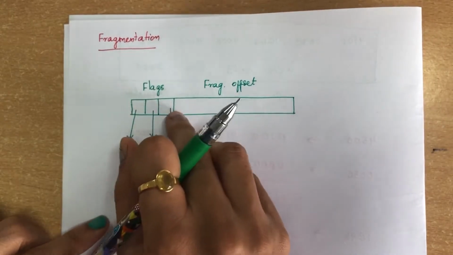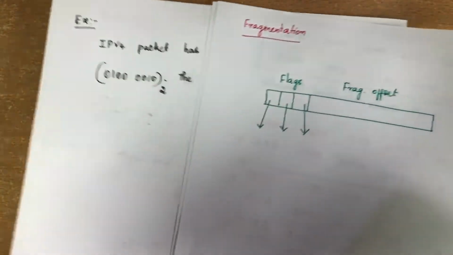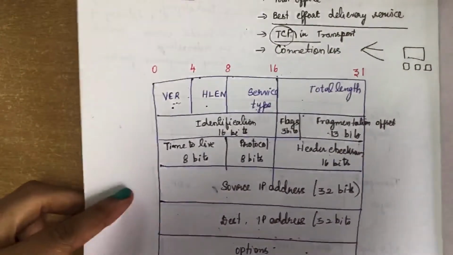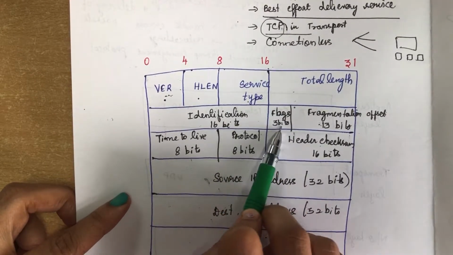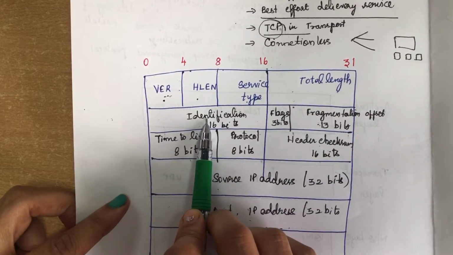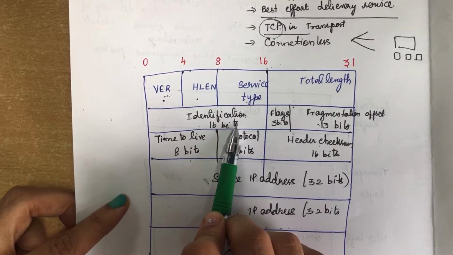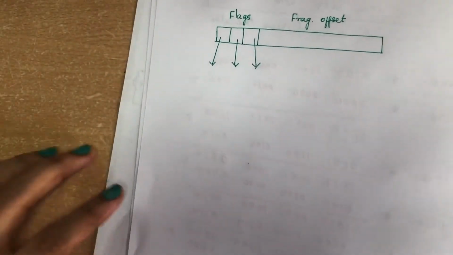First, we already know that in the packet header we have a field called flags. I told you I would explain the flags and also the fragmentation offset, and that is what I am explaining now. The identification is a 16-bit number which is given to each datagram. Now we will see about the flags.